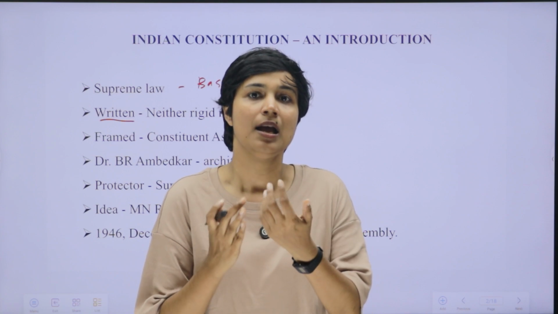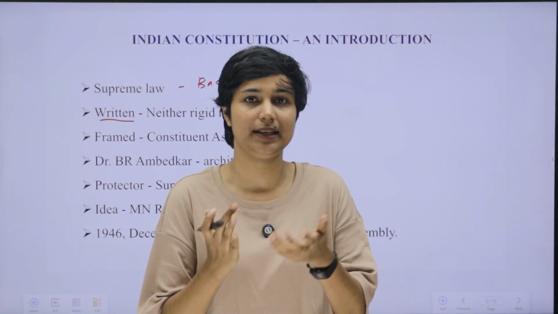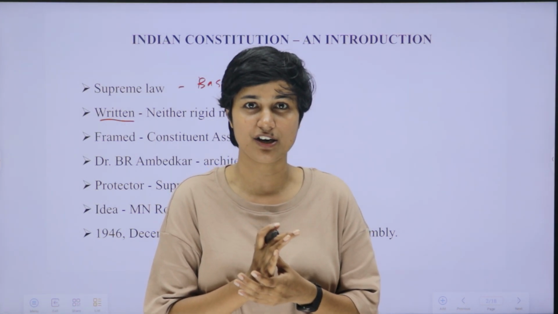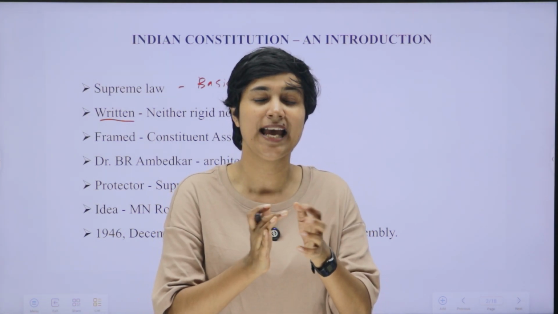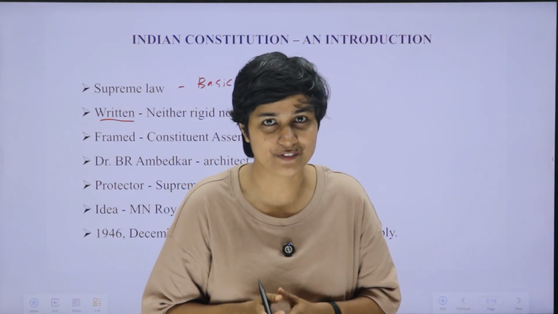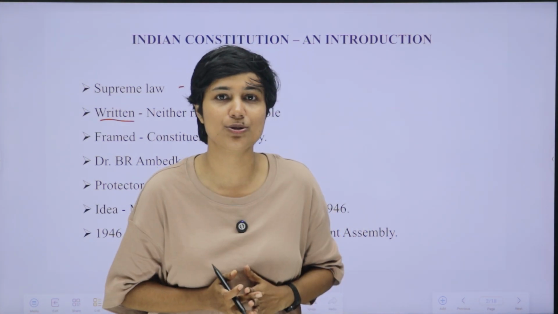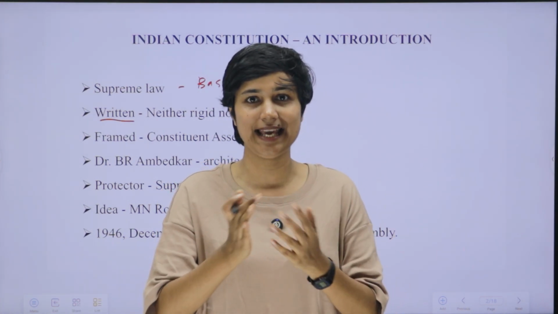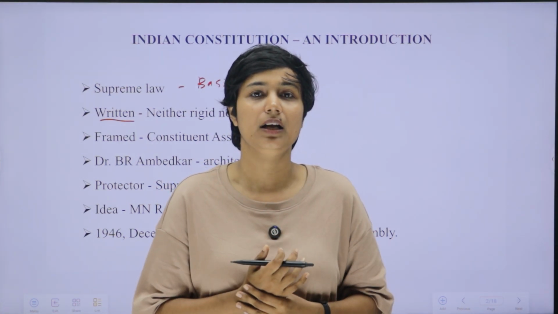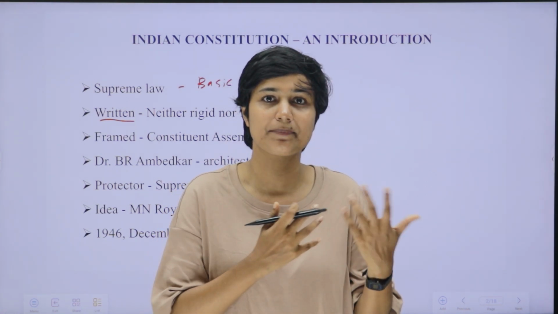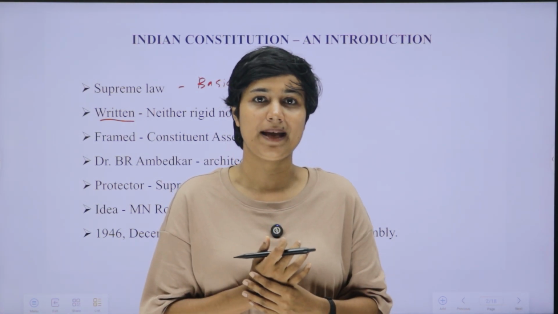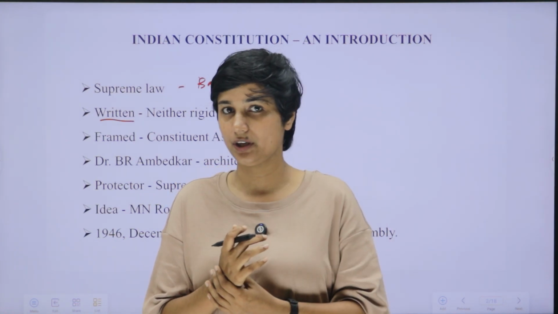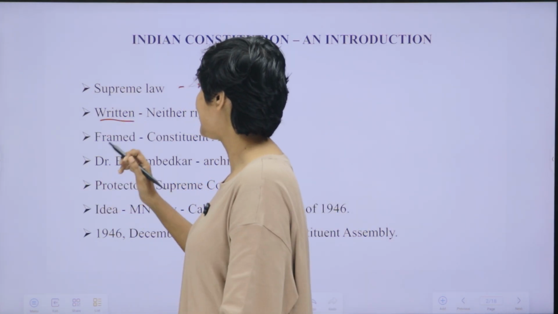India's constitution, USA's constitution, everything are examples of written constitutions. Our constitution is one of the lengthiest written constitutions of the world, whereas America's constitution is the shortest written constitution of the world. So India and America have written constitutions, whereas Britain has an unwritten constitution. That means their constitution is not codified. Okay, that is our second point.